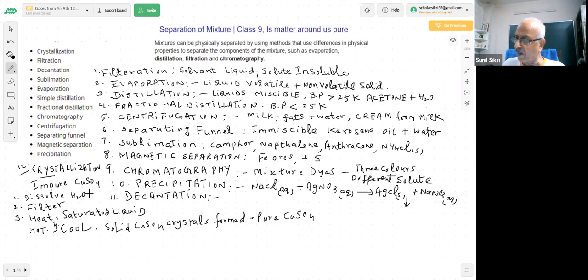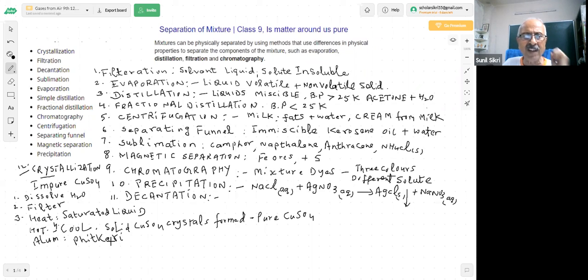And another thing, you have heard about alum. What is alum, students? You have heard about Fatkari. White color substance is there. What we call Fatkari. This is an antiseptic.